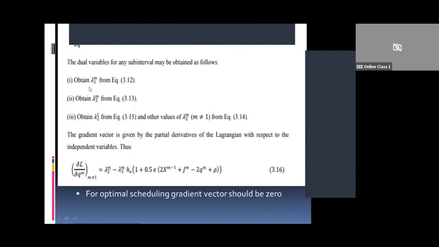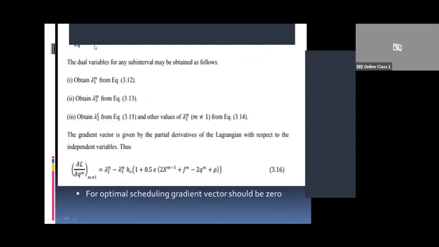So we have to differentiate this Lagrangian function with respect to the dependent variables: thermal generation, then hydel power generation, it has to be dou PGHM, and again storage as well as the discharge. So these are all the dependent variables. You have to take the partial differentiation of this Lagrangian function with respect to these four dependent variables, and you have to equate to 0.